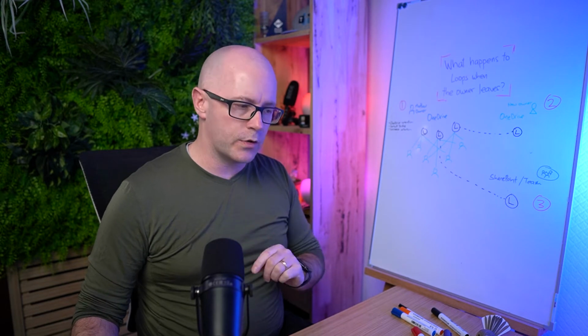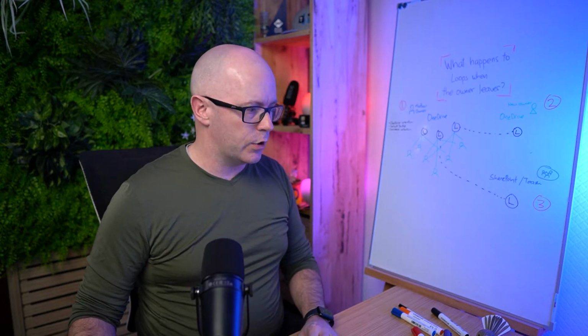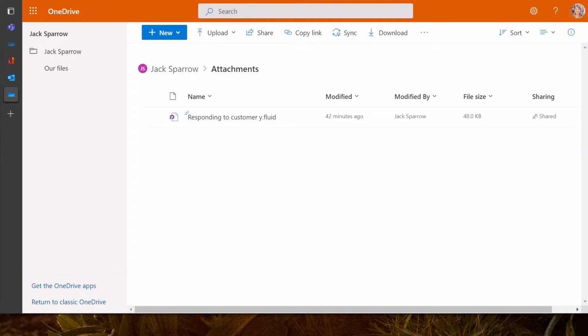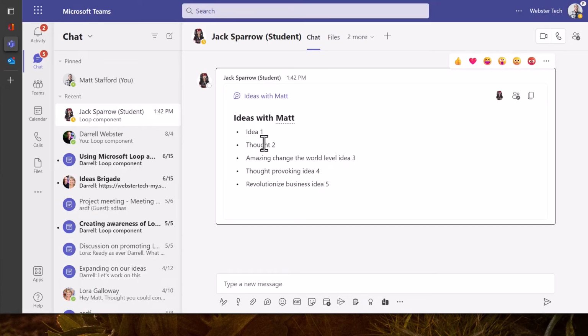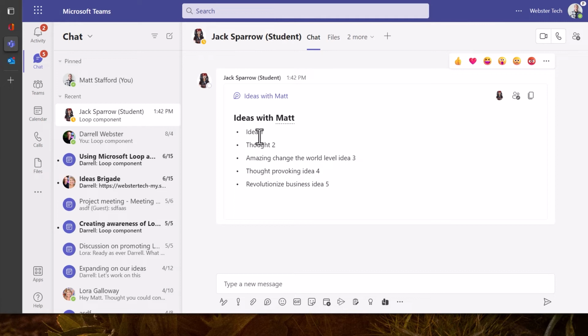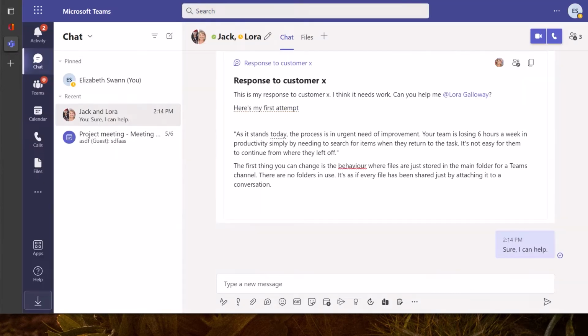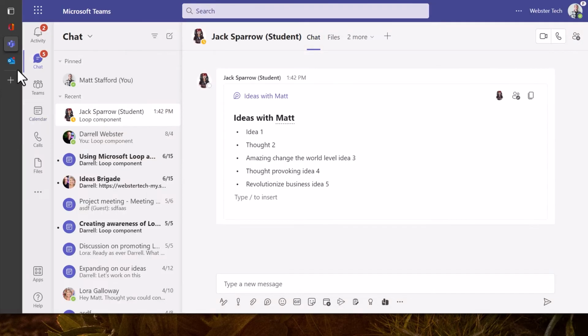Now, before we do the moving, let's also take a look at the experience at the moment. We've got here, Matt is in that conversation with Jack, and so you can see that Matt can still access the content, and so that's fine. And also, Elizabeth can still see that conversation right there with the group access to that loop. And the other one that we were going to check was, we'll just open up Outlook as well.